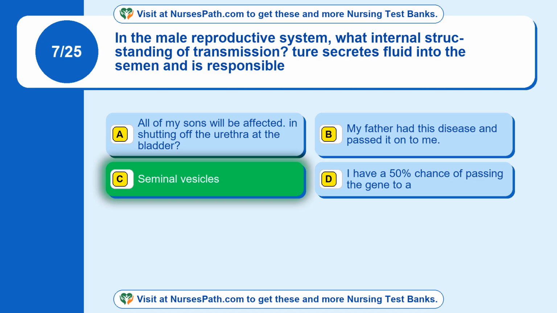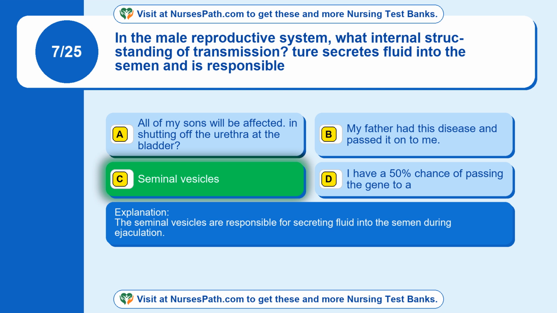The correct answer is option C. Seminal vesicles. The seminal vesicles are responsible for secreting fluid into the semen during ejaculation.